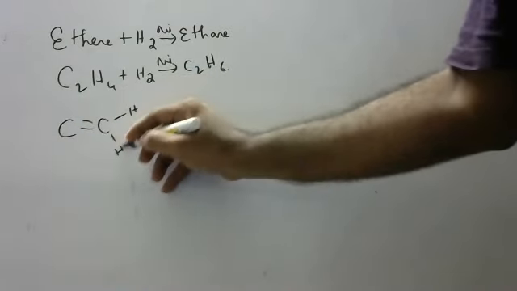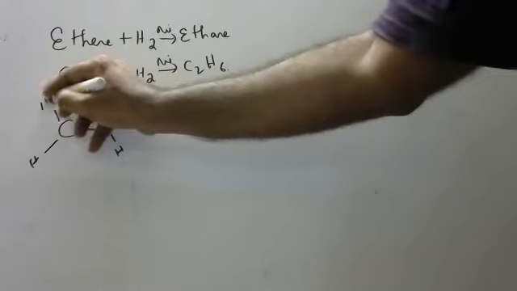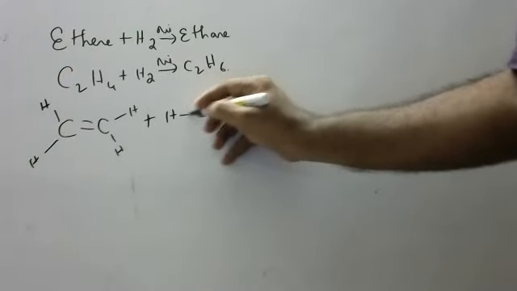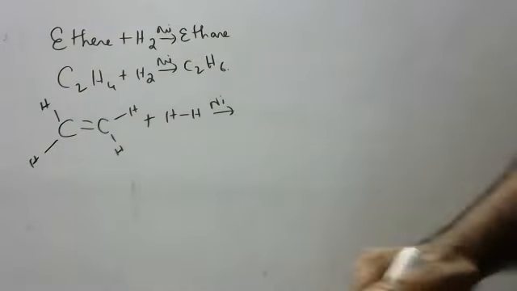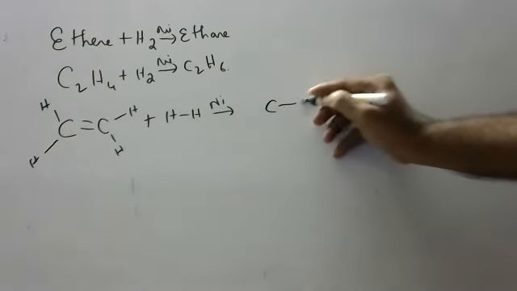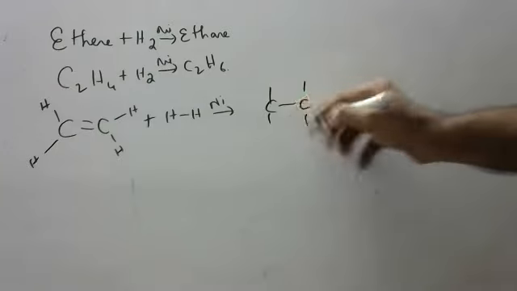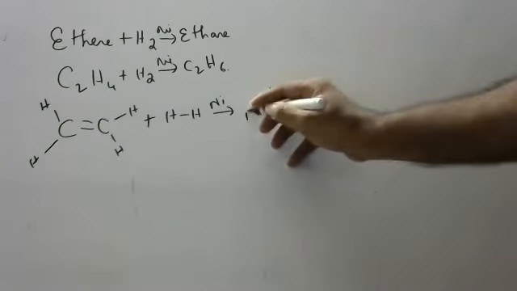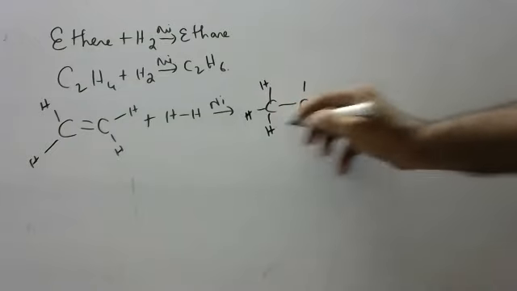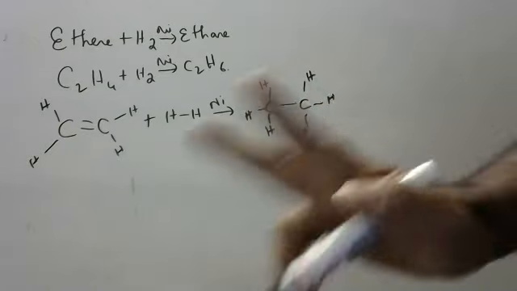This is the ethene molecule. A double bond is there. When you add hydrogen, H2, in presence of nickel catalyst, nickel will break one bond. So these carbons keep their own hydrogens, and this hydrogen and this hydrogen get attached here. This is called addition. If you break one bond, it takes two hydrogens.